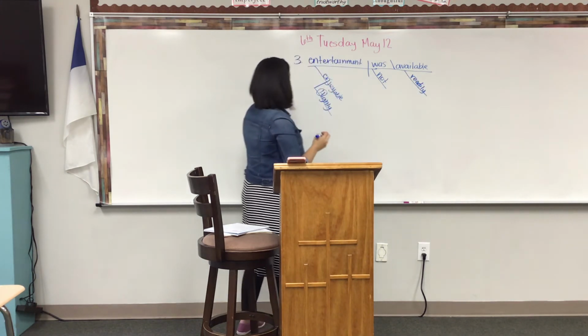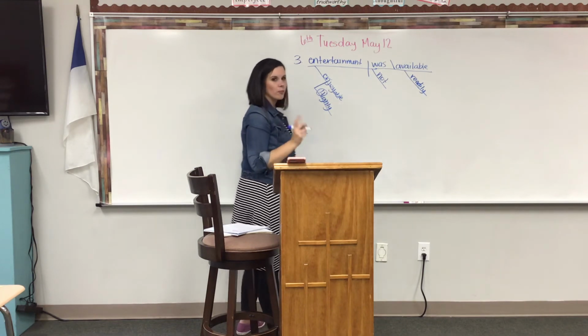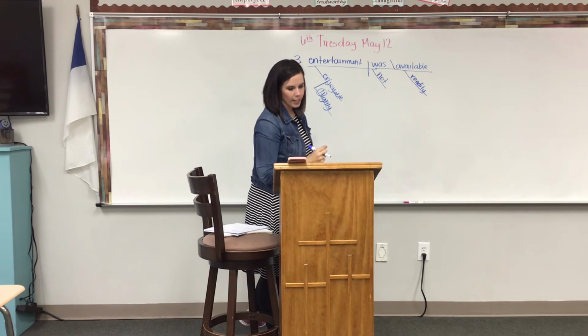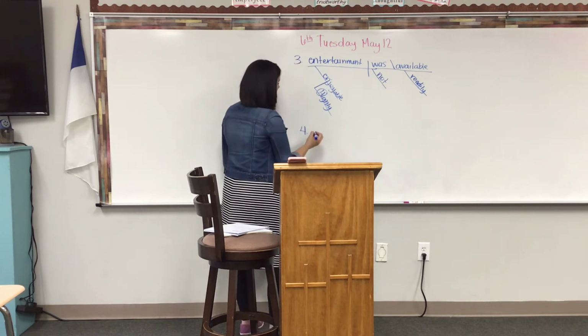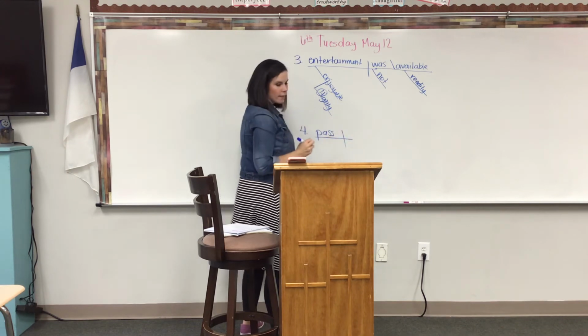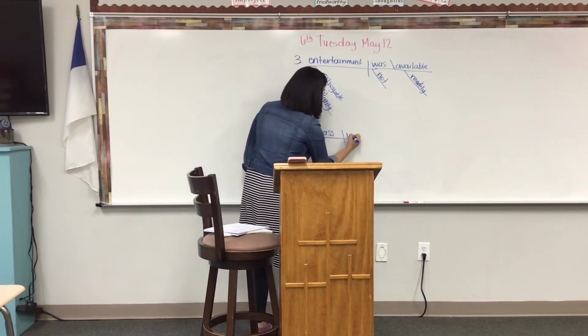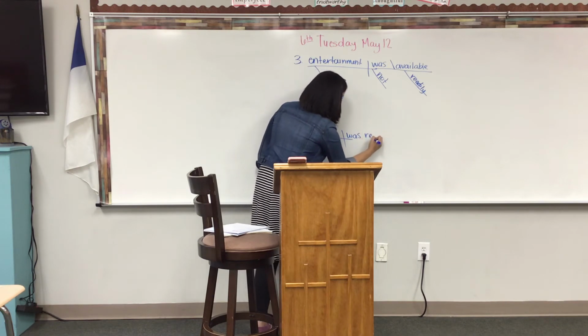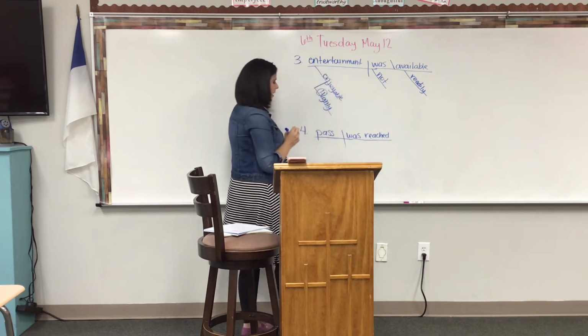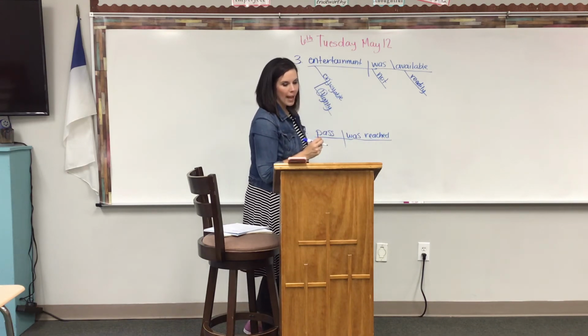Hopefully you got that. All right, go ahead and do number 4 on your own and come back and check it with me, and make sure you're doing it correctly. A somewhat dangerous pass, all right? We have our subject, pass. Verb, we said was reached. I hope you can see this through the podium. All right? What comes before pass?